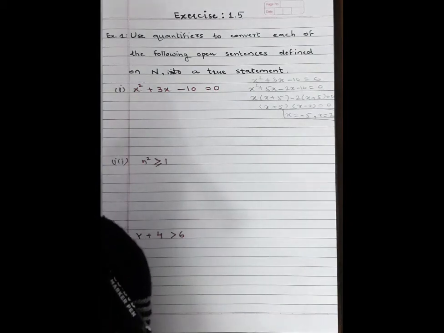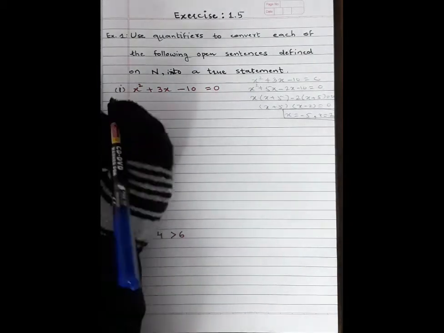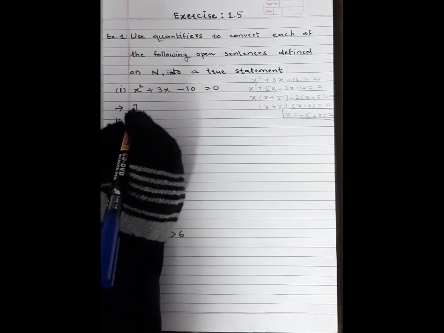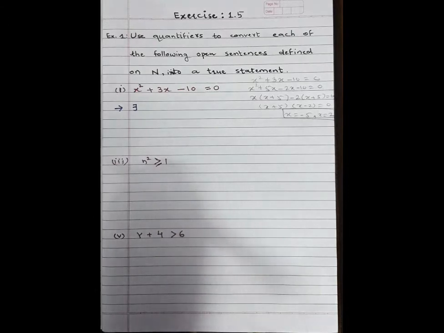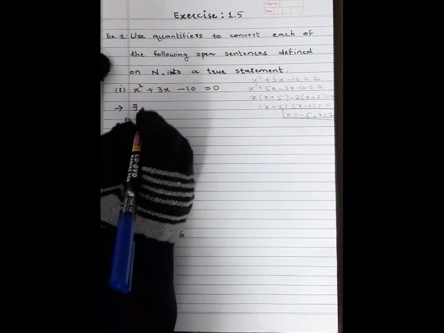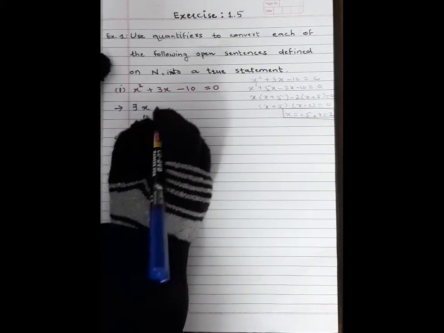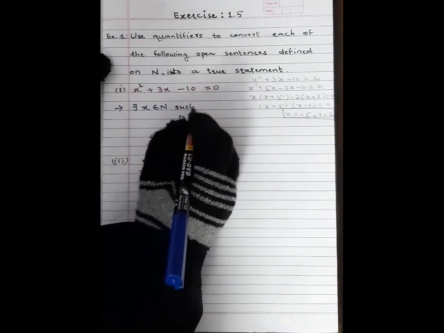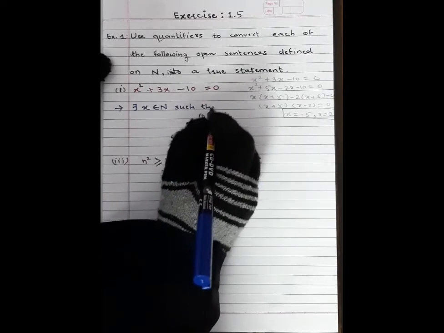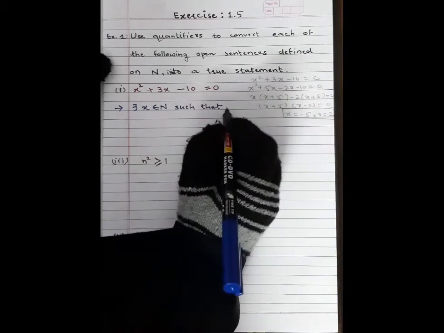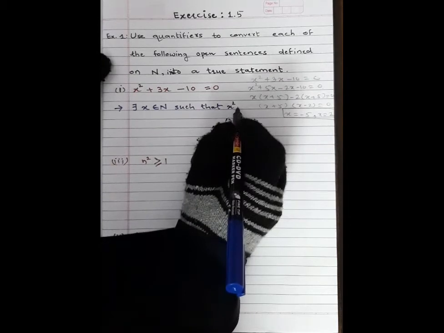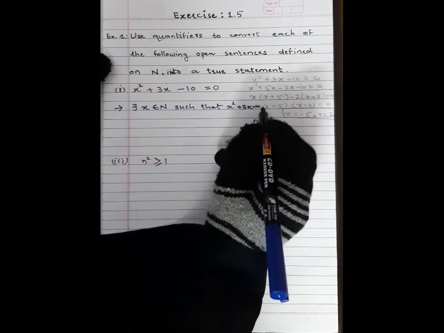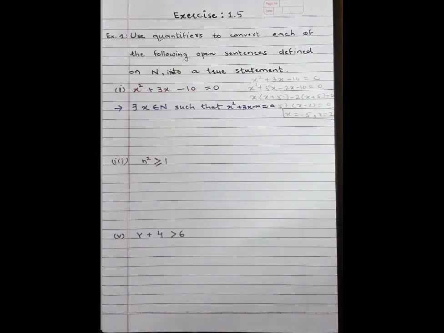So here we will write there exist x belongs to natural number such that x square plus 3x minus 10 is equal to 0.